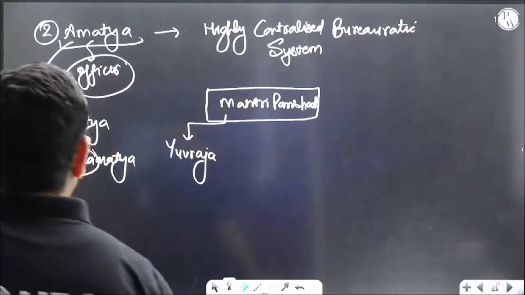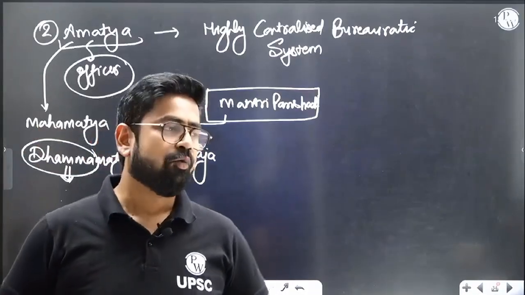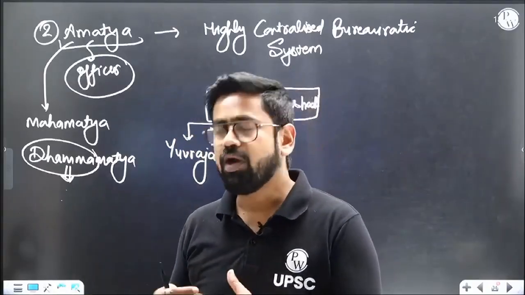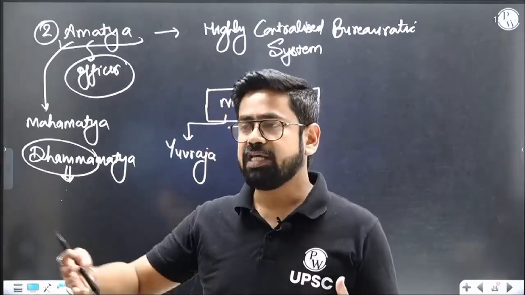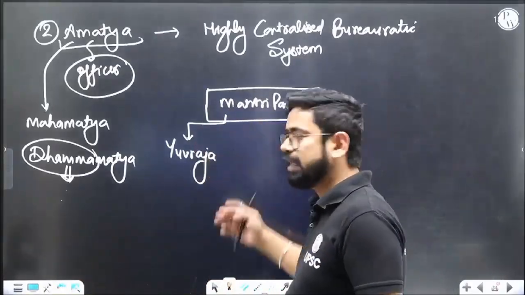Okay, so Yuvraj, right, Mantri Parishad. I would like my sons to get trained in administration. Why do I want my sons trained in administration? First of all, the maximum trust I can have as a king is on my own blood. Because they are my sons, I would like to train them. They should be very well versed in administration, governance, and everything, right? So they will help me in my administration.